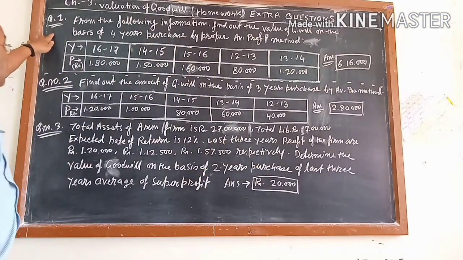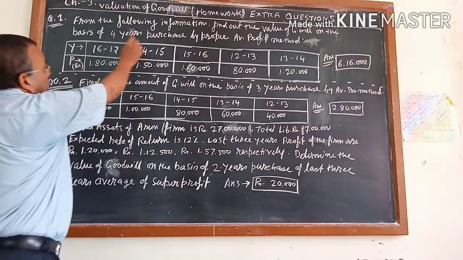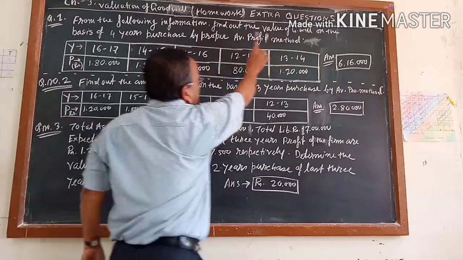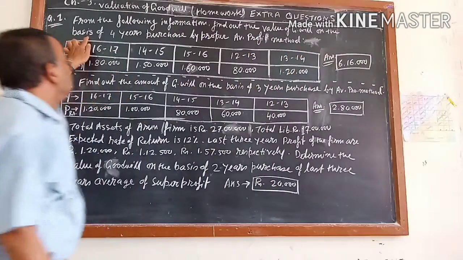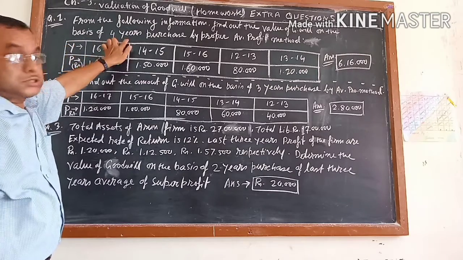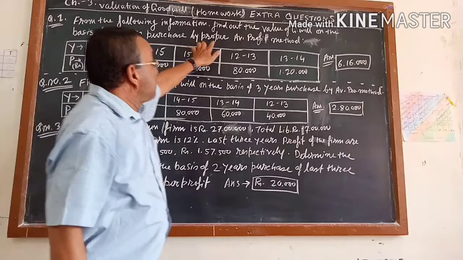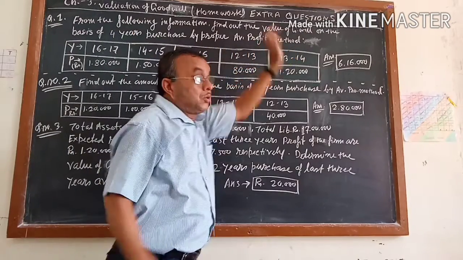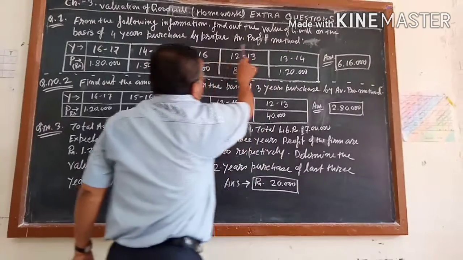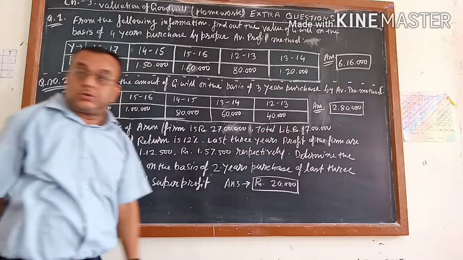Question number 1. From the following information, find out the value of the goodwill on the basis of 4 years' purchase by proper average profit method. I have written it here, proper average profit method.